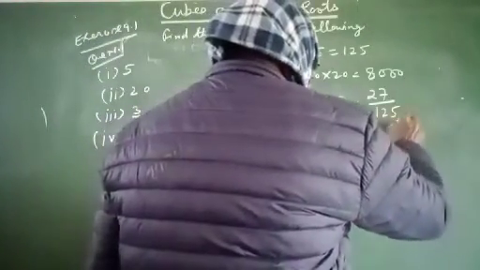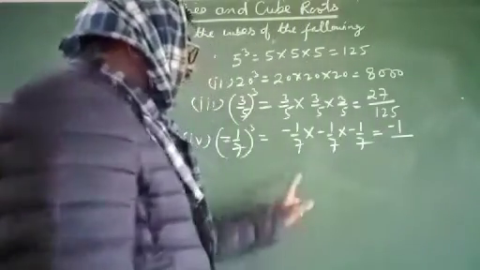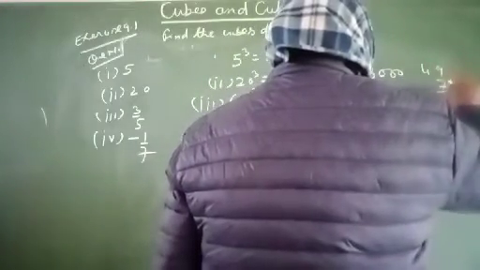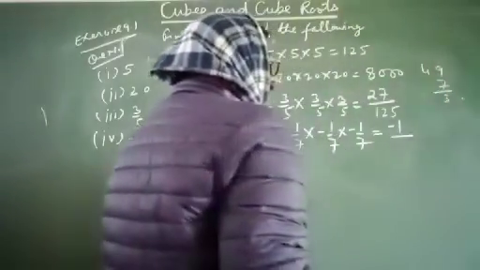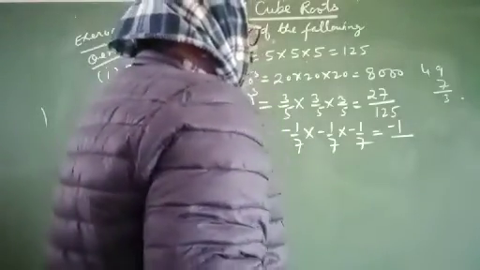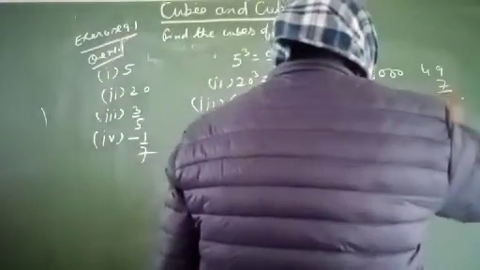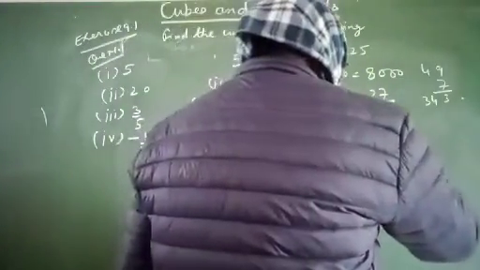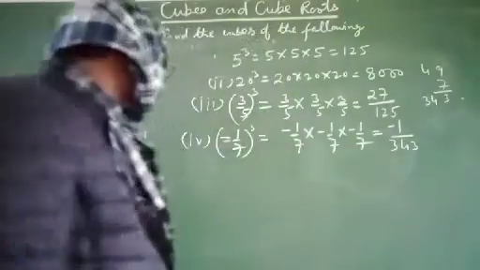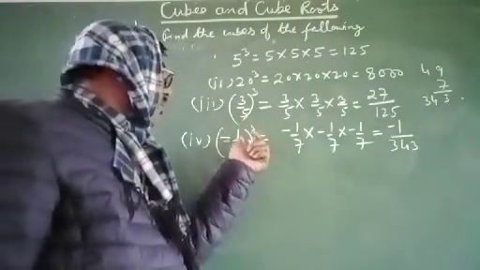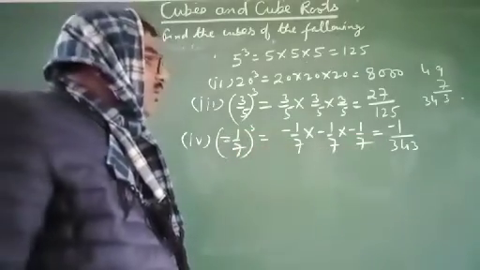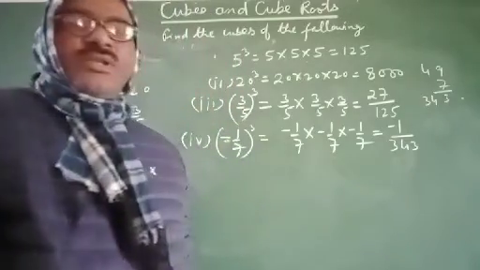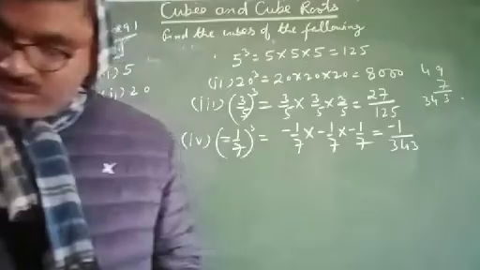Therefore it will be minus 1 upon 7 7s are 49, 49 multiplied by 7 will be 343. So the cube of a negative integer is negative, and it is minus 1 upon 343.